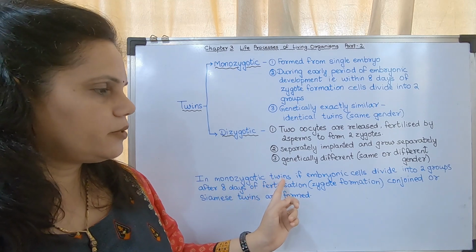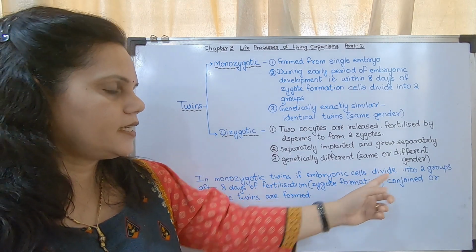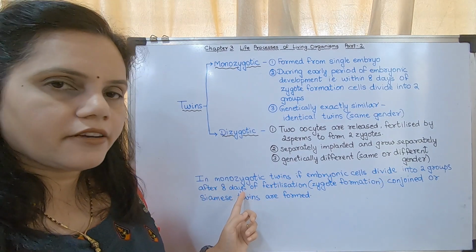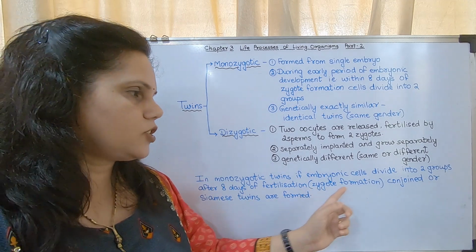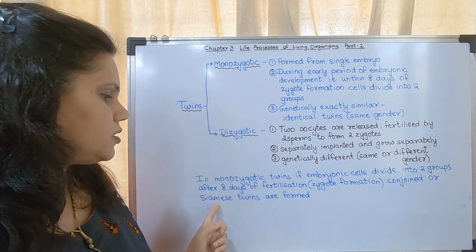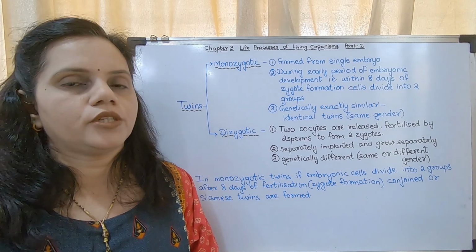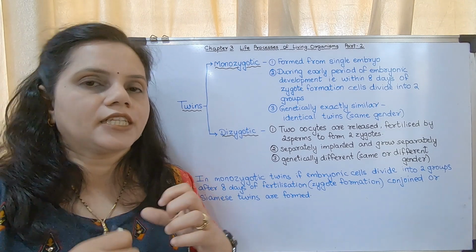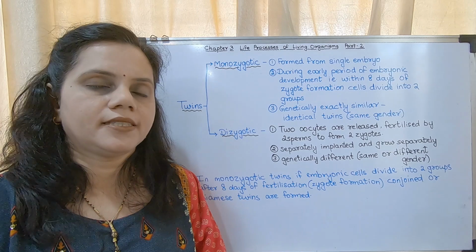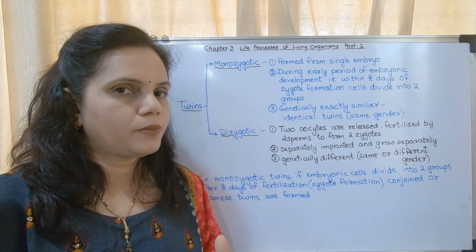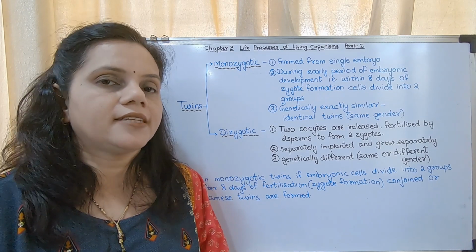In monozygotic twins, if embryonic cells divide into two groups after 8 days of fertilization, that is zygote formation, conjoined or Siamese twins are formed. So those twins which are attached by some part of the body, you might have seen sometimes they are attached by the back, by their heads, by their legs, okay.